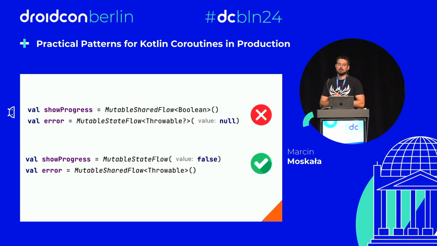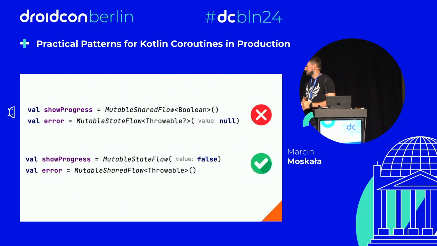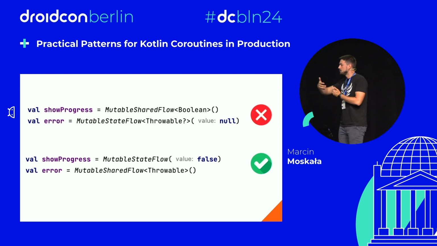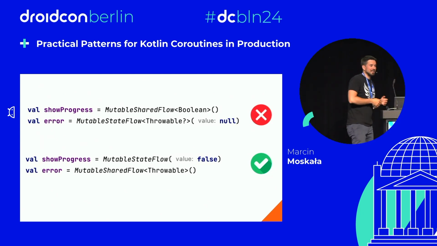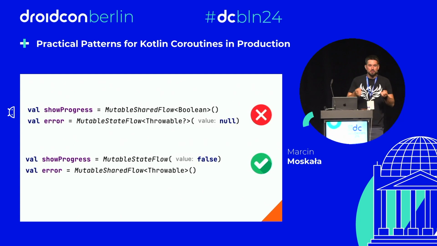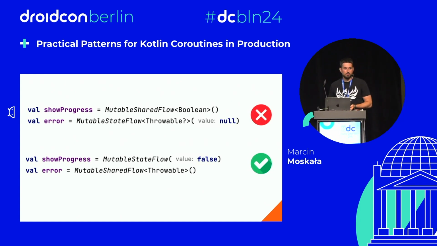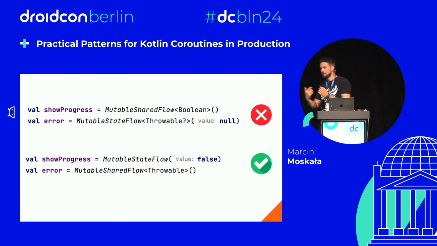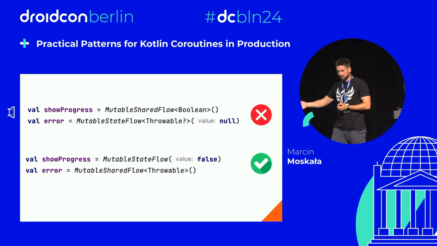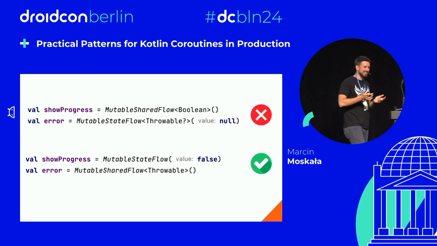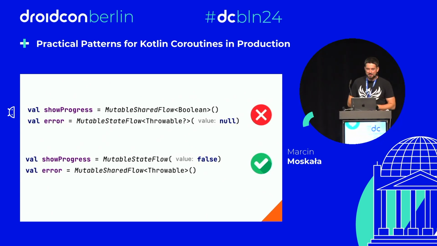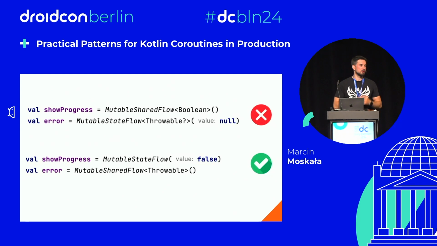However, all the situations where we have things where the intermediate values are important, like errors that we want to display, like messages, like notifications, all the situations where we don't want to lose an intermediate value, or when it makes sense to display the same value if it's the same as before, like Unit, should be represented with a SharedFlow.